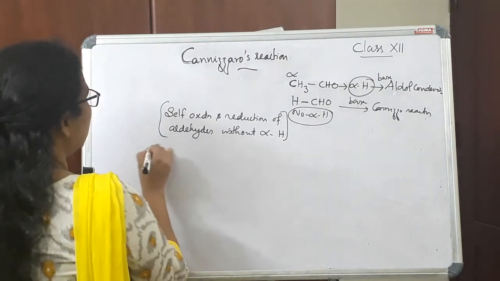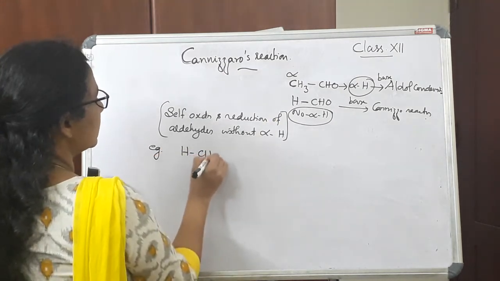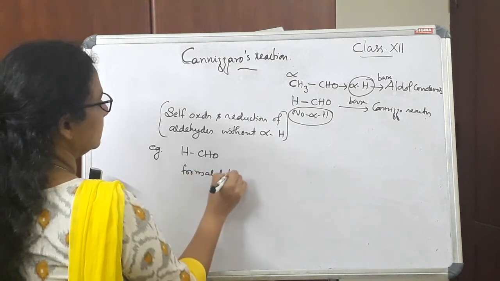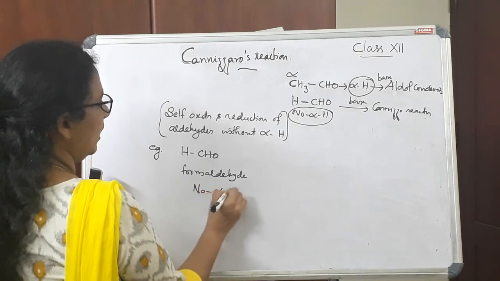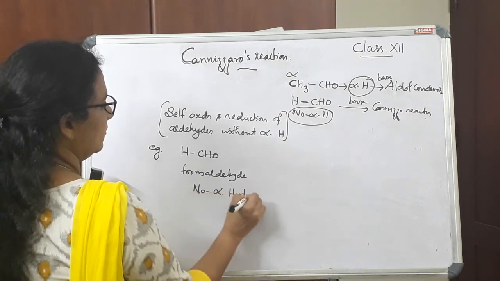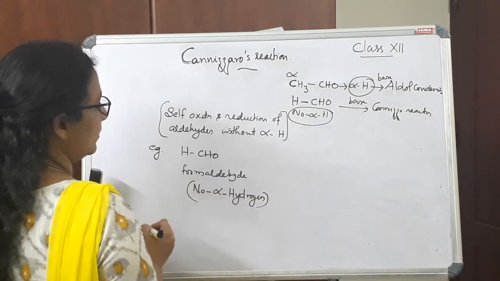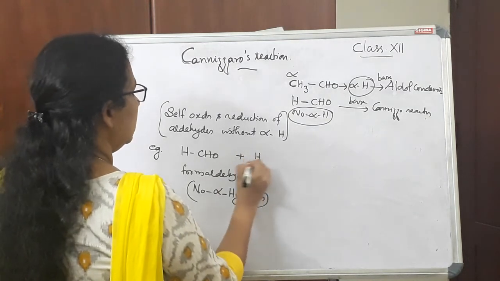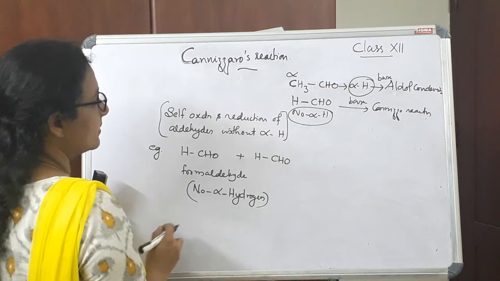So we will write one example. We can take HCHO itself, that is formaldehyde. Formaldehyde, here no alpha hydrogen. So we can expect Cannizzaro reaction. So here also we will take two molecules of aldehydes.